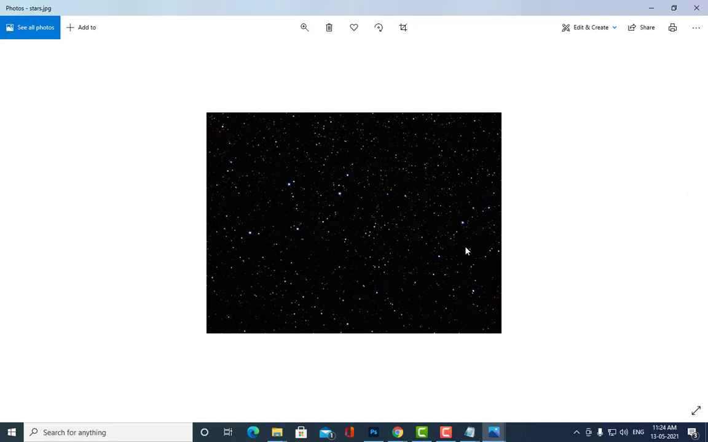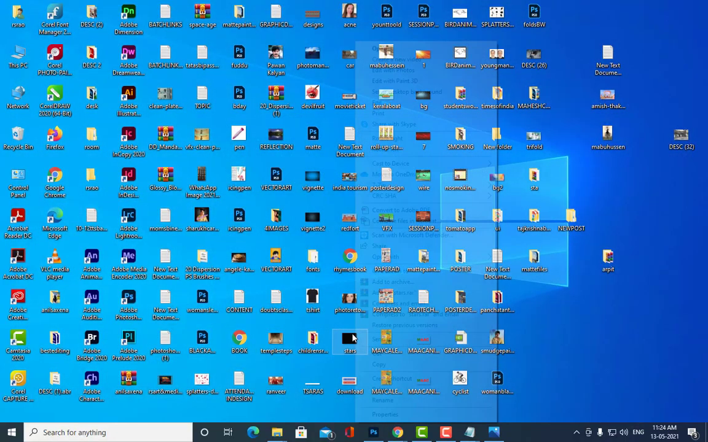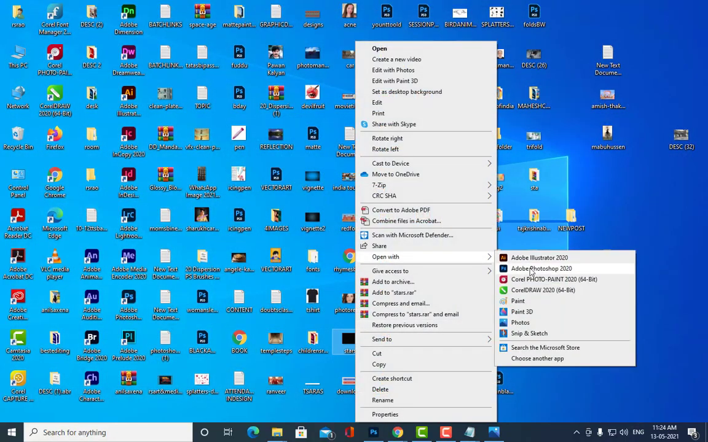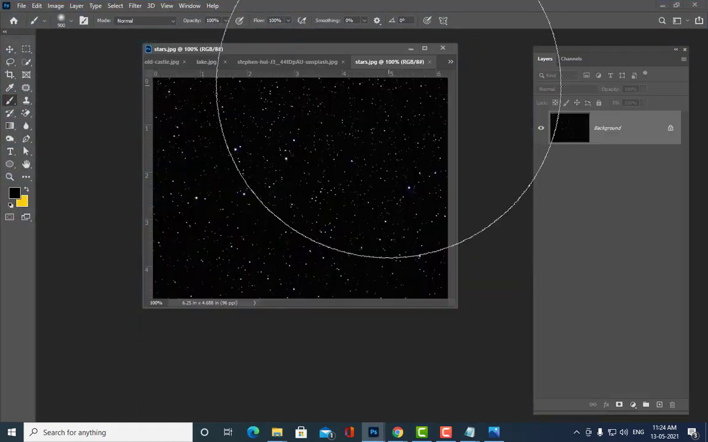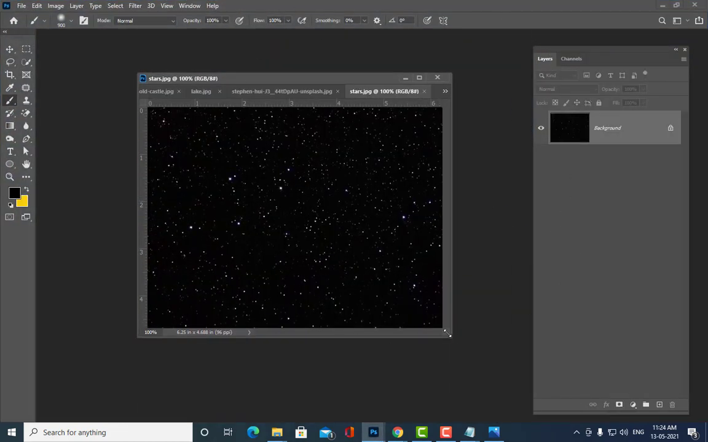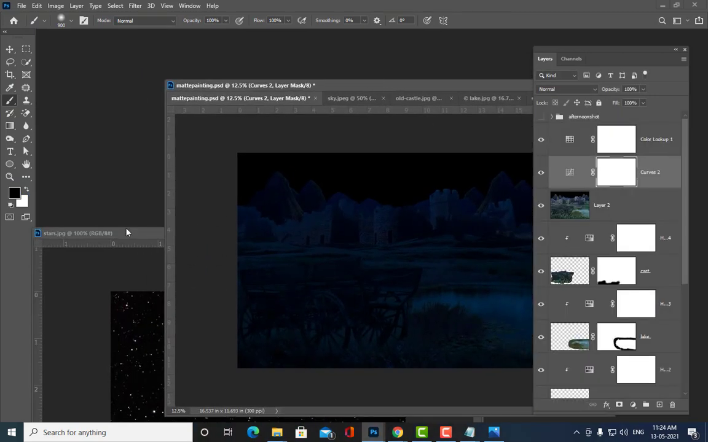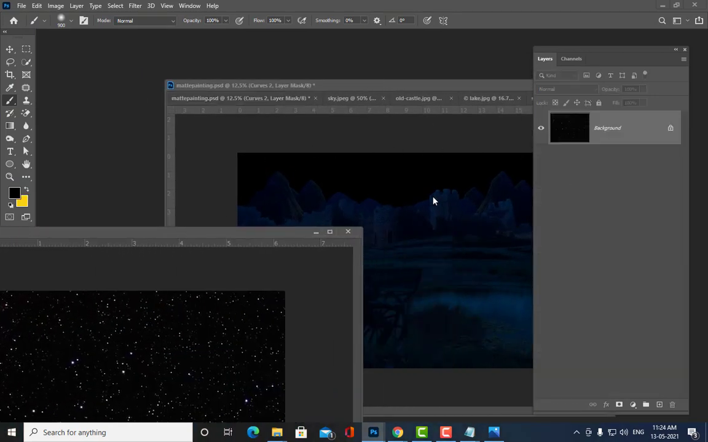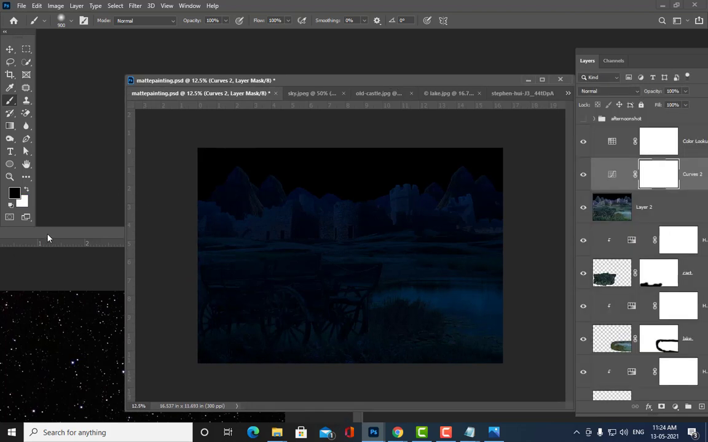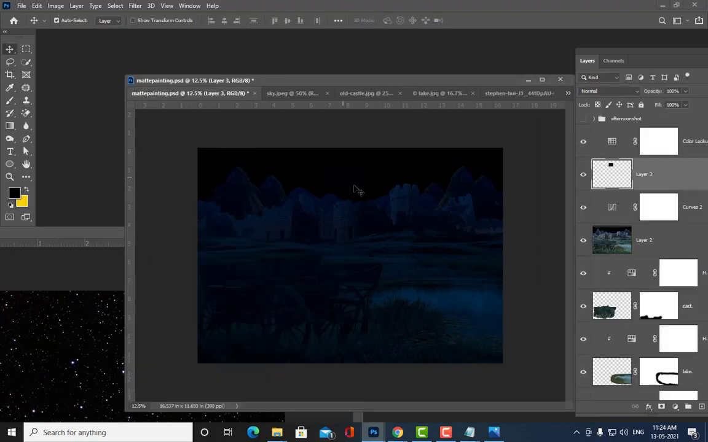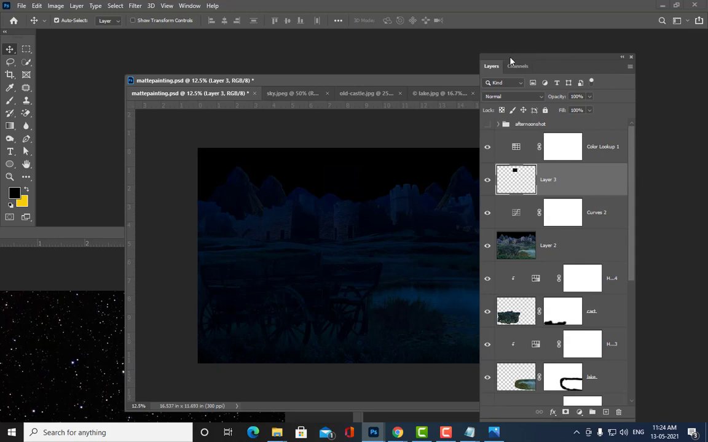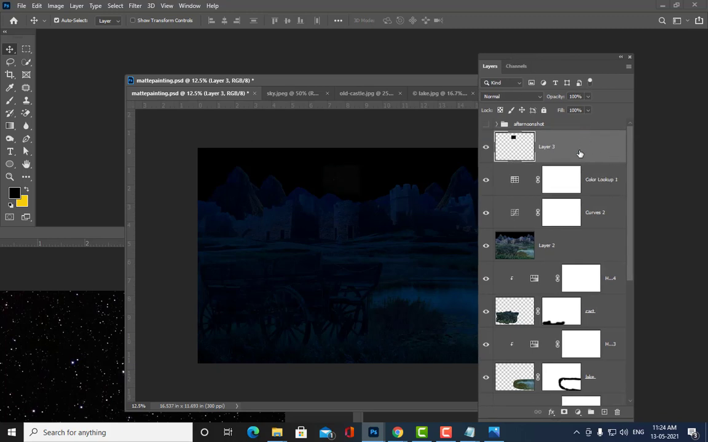See, can you see the stars? Yes, sir. Okay, now we'll just get this one and open it in Photoshop. Anybody has any doubt? Right. So now we want the stars to appear where? In the sky. So how can we do that? Just drag it. We'll keep it above.